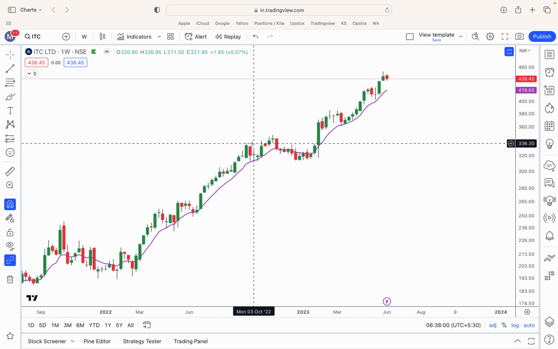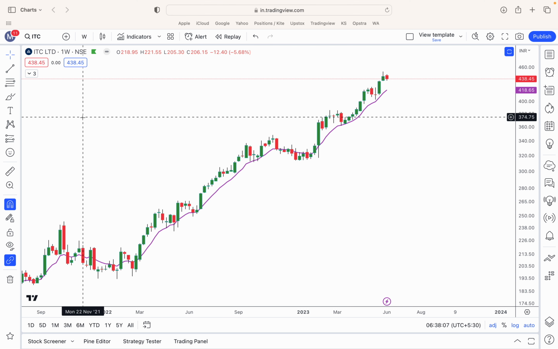One can even use the 5 period EMA, that is a little shorter time period, but that will also give you a good result. So that is EMA based.